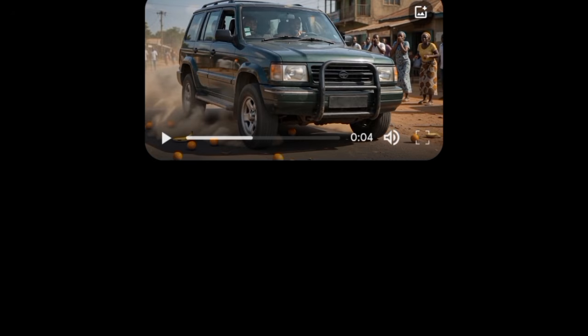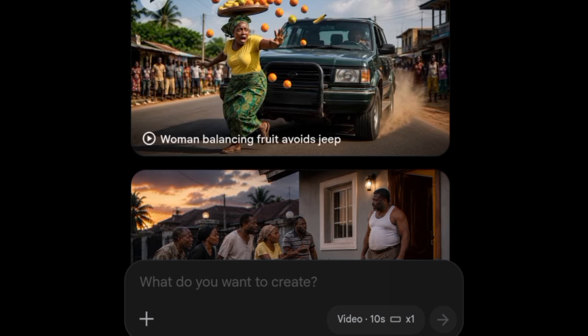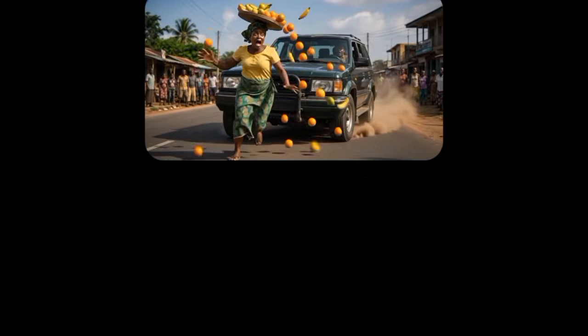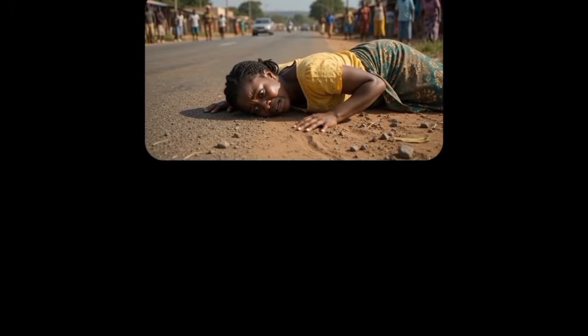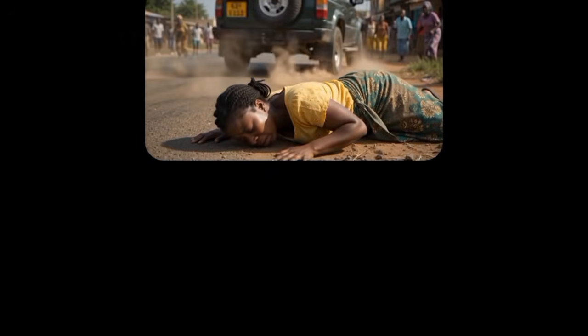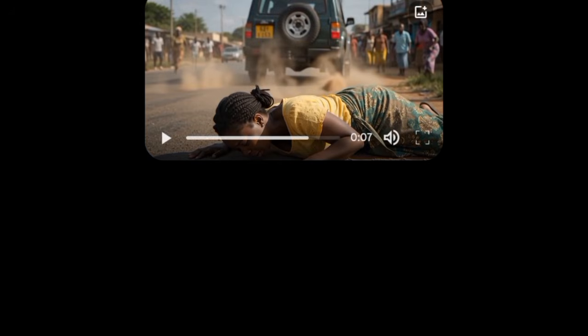Can you see that? So that is the result from the first scene. That is the result we got from the first scene, and I actually generated 2 videos from this first scene. That is from scene 1. Let me play the second one. Okay, I think this second one looks real. Somehow it looks real, like the main incident.